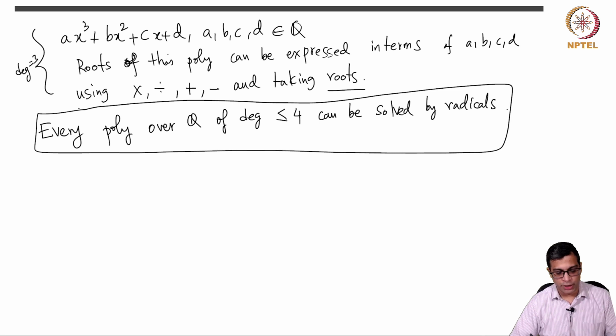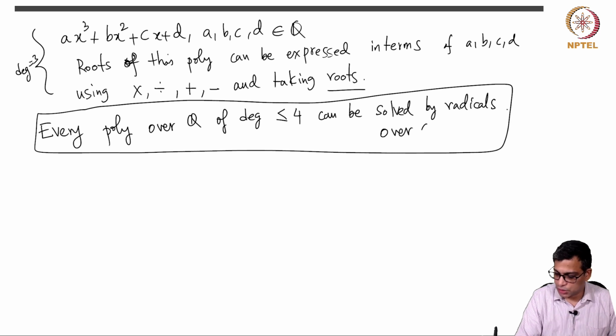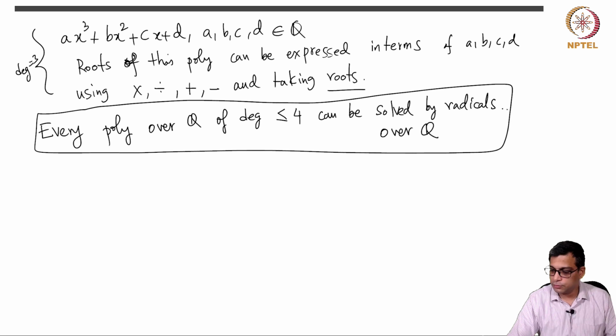But more interestingly, if you take a degree 2, 3 or 4 polynomial over the rational numbers, it can be solved by radicals over Q. Okay, so that is the point. So you can solve it by taking the coefficients of the given polynomial and performing the 5 operations: multiplication, division, addition, subtraction, and taking roots.